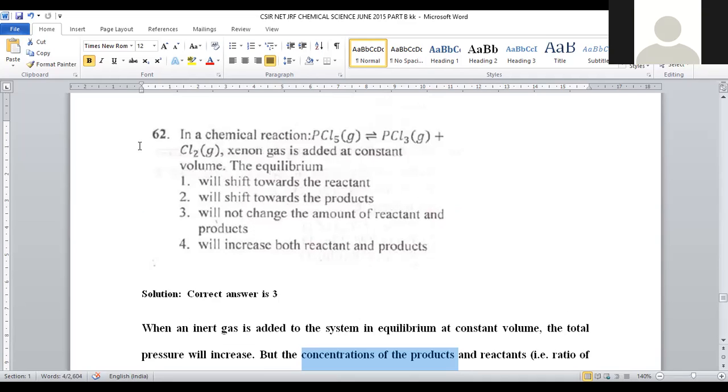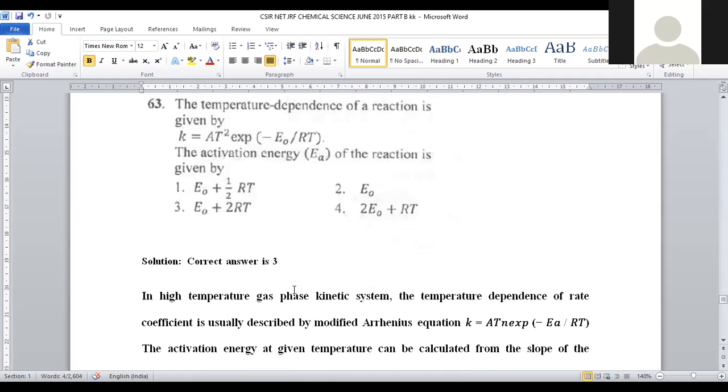That is provided in option number 3. For question number 62, option number 3 is the correct answer. Let us move on to question number 63. The temperature dependence of the reaction is given by k = A T^n exp(-E0/RT). It is a kind of Arrhenius equation, right?